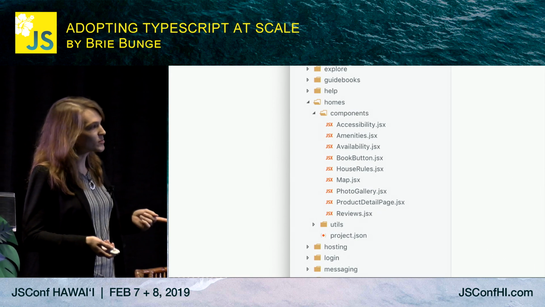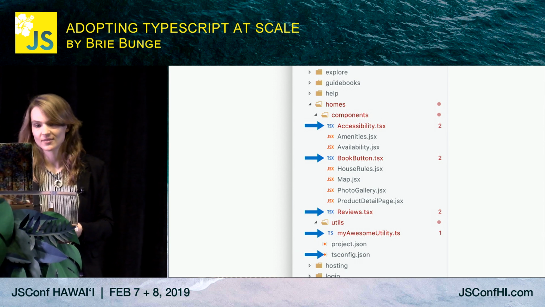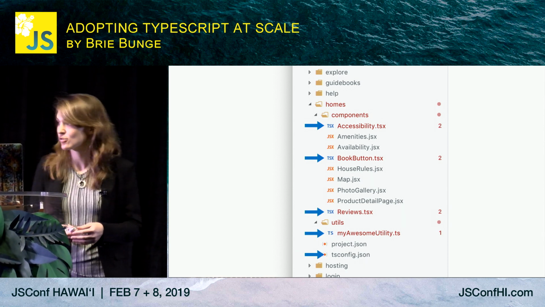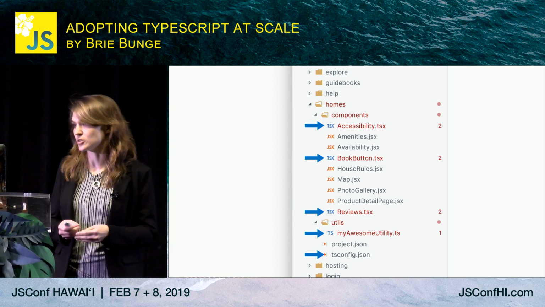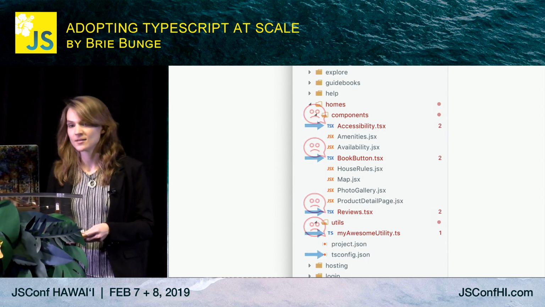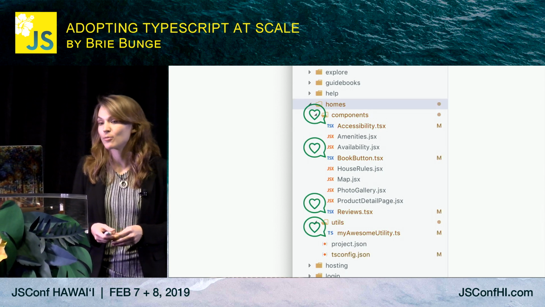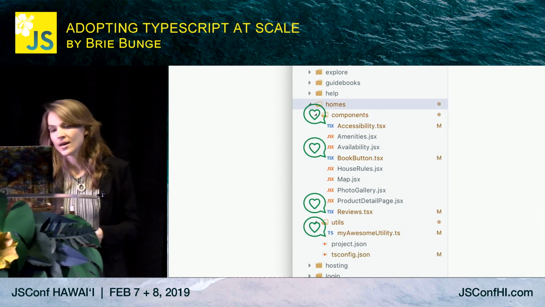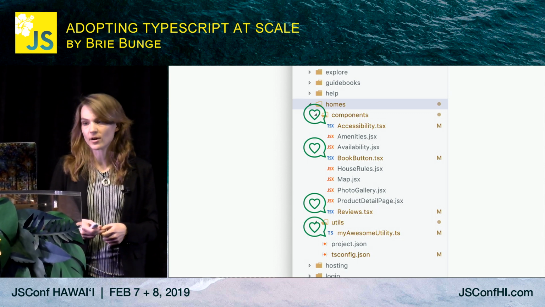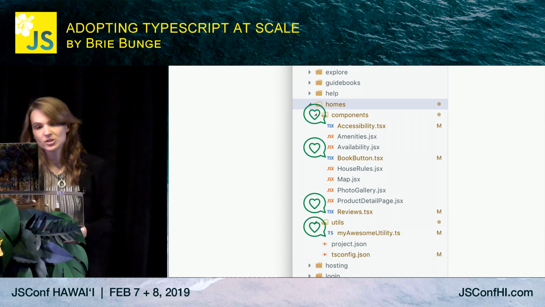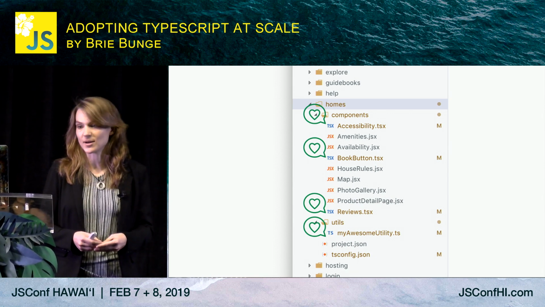Let's zoom in on the Homes project and see what it would look like to convert it using the hybrid strategy. We added a TypeScript config file and renamed individual files from JS to TS or JSX to TSX. TypeScript errors pop up, and we proceed to fix them. An awesome feature of TypeScript is that not all code has to be converted before it can compile and run. The allowJs configuration option allows JavaScript and TypeScript files to live side by side.